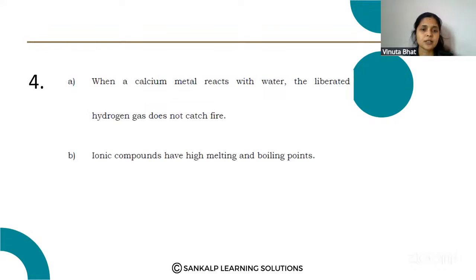The second question: ionic compounds have high melting points and boiling points. Ionic compounds have strong interionic bonds between the atoms, so more energy is needed to break down these bonds. So ionic compounds have high melting points and boiling points.